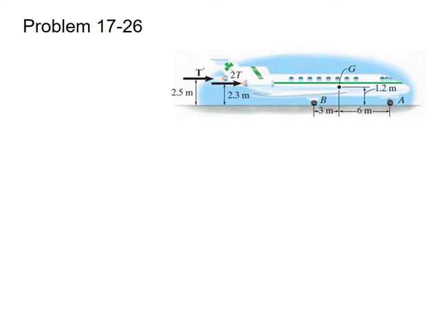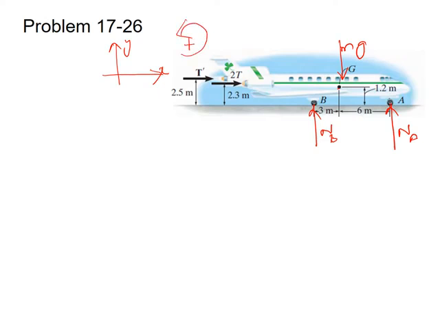Now in the previous slide, the free body diagram that we drew had, at point A, the normal reaction NA. At point B we have normal reaction NB, and the weight acts at point G and is equal to mg. Now using the equations of motion, first we have to specify the axes. Let us say that this is our x and y axis, and the anti-clockwise moment is positive. So by using the equations of motion, sum of forces in x equals m a x, sum of forces in y equals m a y, and sum of moments about point G equals 0. So these are the three relations that we can use.